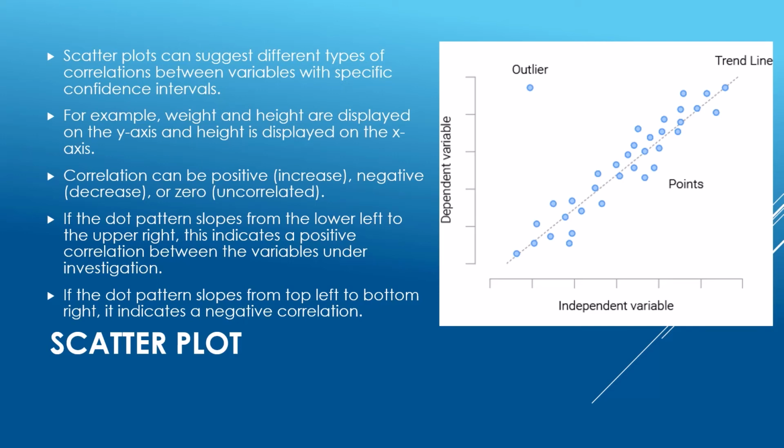Correlation can be positive, increase, negative, decrease, or zero, uncorrelated. If the dot pattern slopes from the lower left to the upper right, this indicates a positive correlation between the variables under investigation. If the dot pattern slopes from top left to bottom right, it indicates a negative correlation.